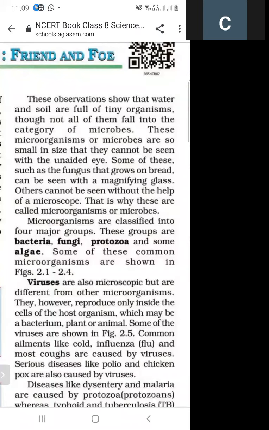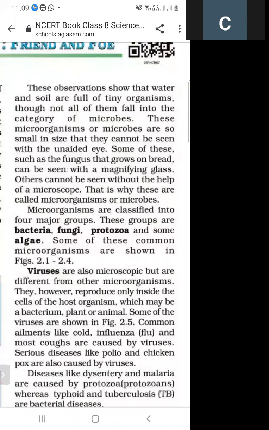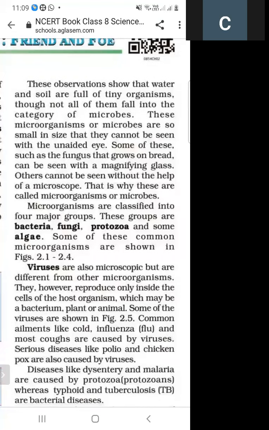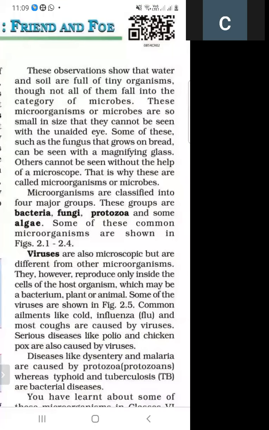Some things can be seen with the unaided eye. Suppose a fungus that grows on the bread can be seen with the magnifying glass. So fungus is a microorganism that can be seen with the help of a magnifying glass, and others cannot be seen without the help of a microscope. So that's why they are called microorganisms or microbes.